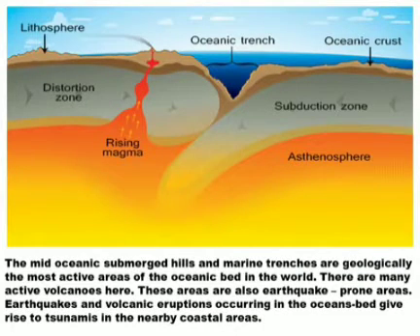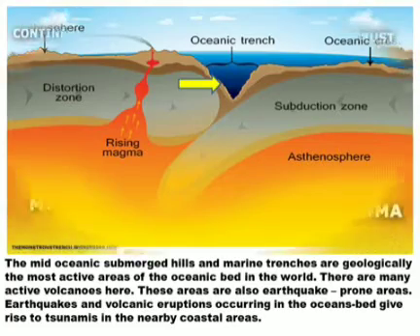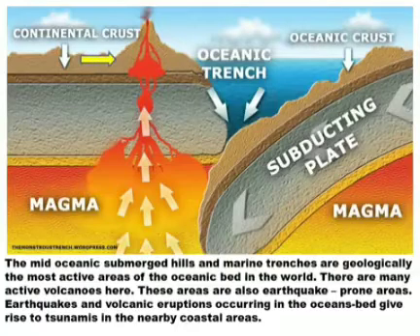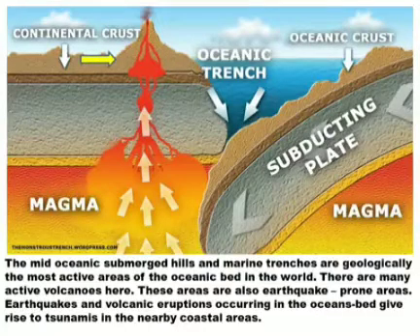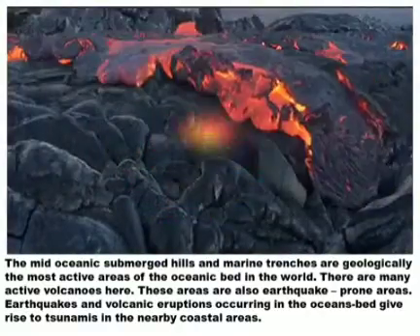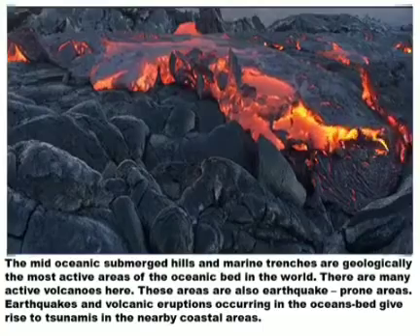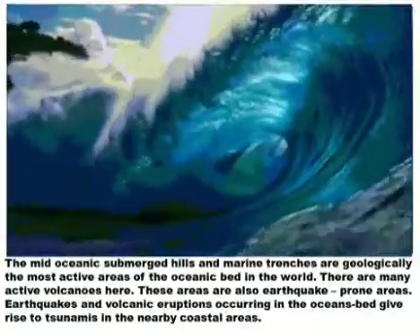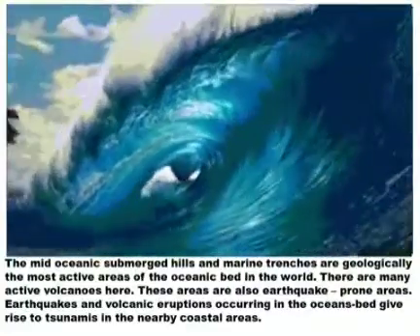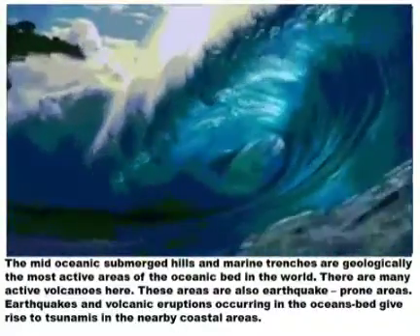Now, the mid-ocean submerged hills and marine trenches are geographically the most active areas of the ocean bed in the world. There are many active volcanoes here. These areas are also earthquake-prone. Earthquakes and volcanic eruptions occurring on the ocean bed give rise to tsunamis in the nearby coastal areas. A tsunami is a series of waves in a water body caused by the displacement of water, generally in seas. Now, this was all about the relief of ocean floor and its types.